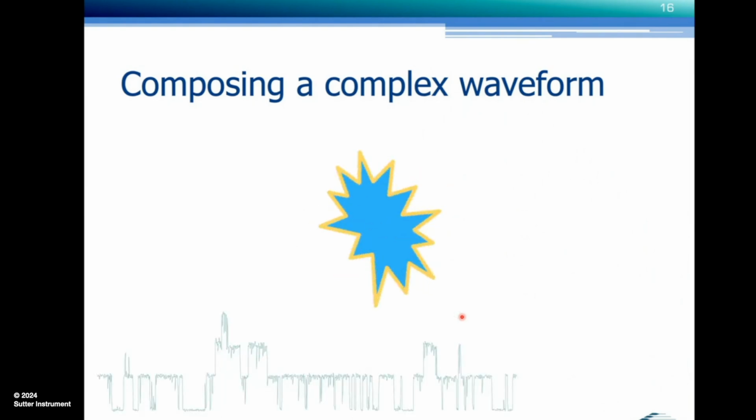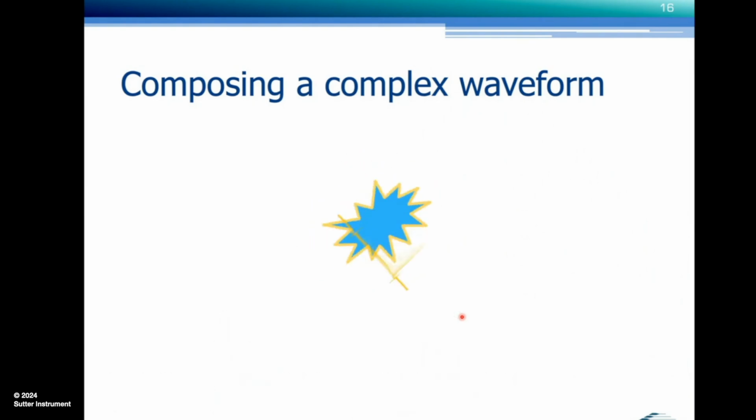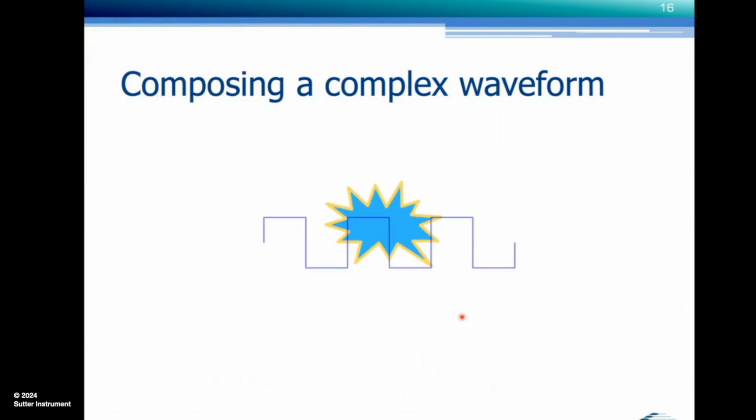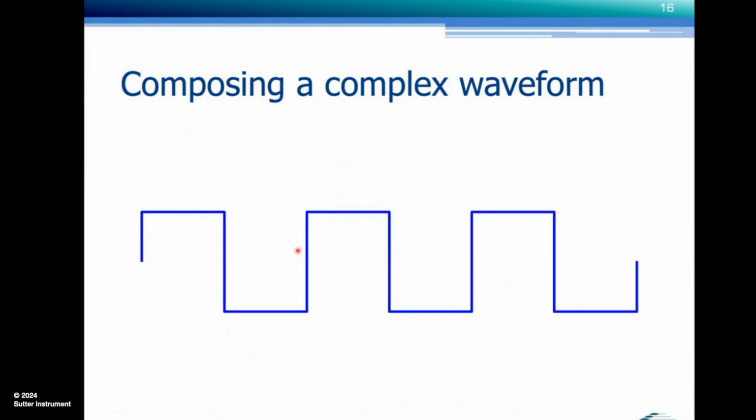or single channel recording, or maybe sodium currents, or as in our example, that square wave. That is a simple example of a complex signal.